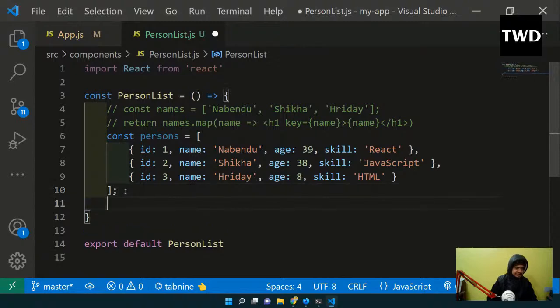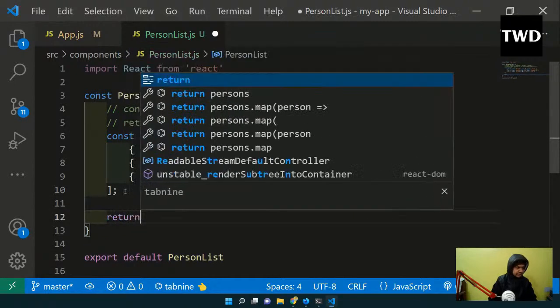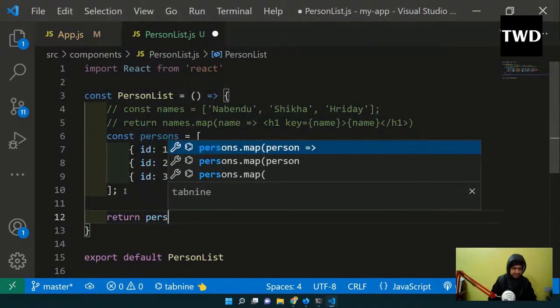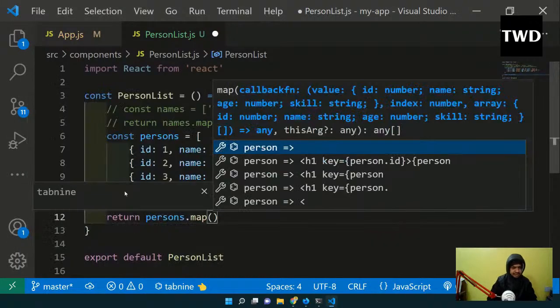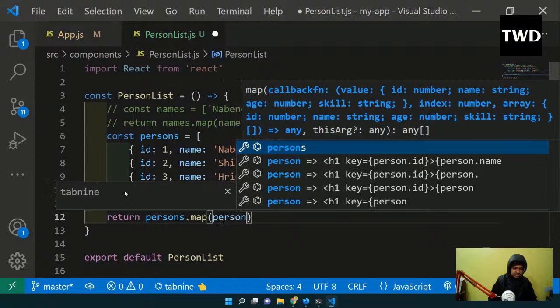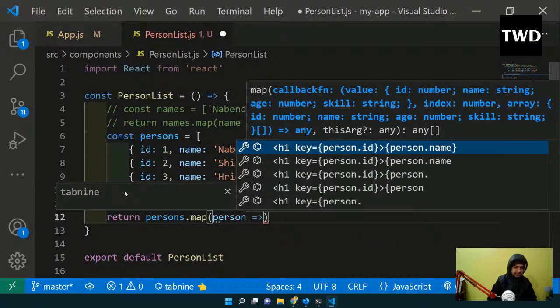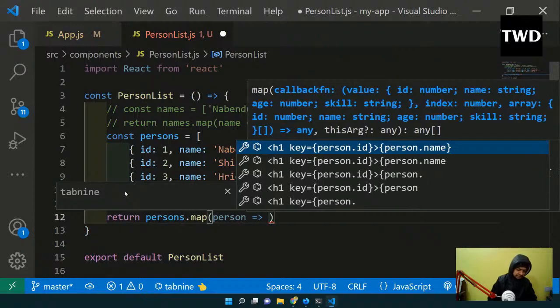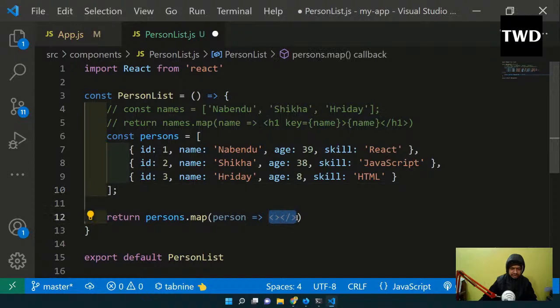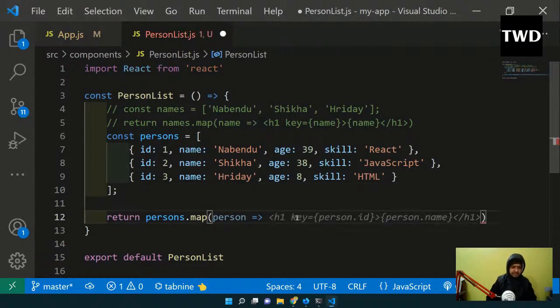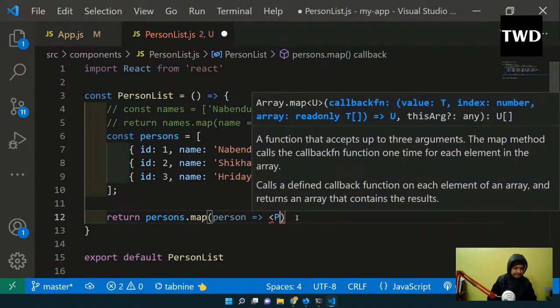We return persons dot map, and we can take anything. We'll take person, generally the singular thing we take. We generally don't render it here itself; that part is generally done in another component.